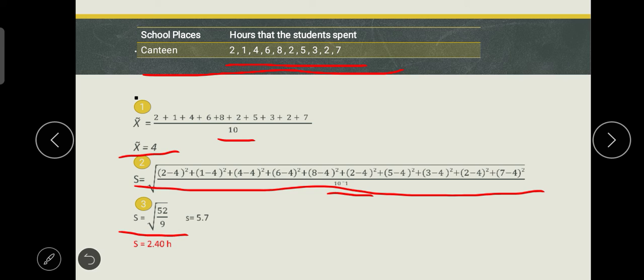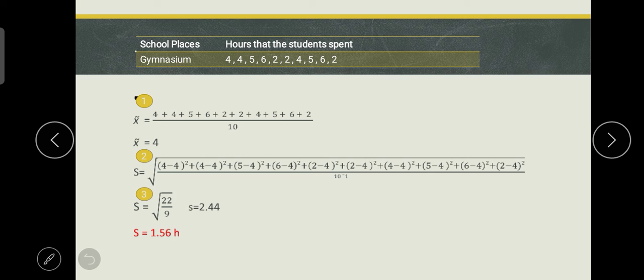Tapos, ang answer dyan is 52 over 9. So, yung 52, i-divide lang natin siya by 9. So, it's equal to 5.77. Tapos, isa-squared natin siya. Ang answer is 2.40h. So, yung last is school places gymnasium.